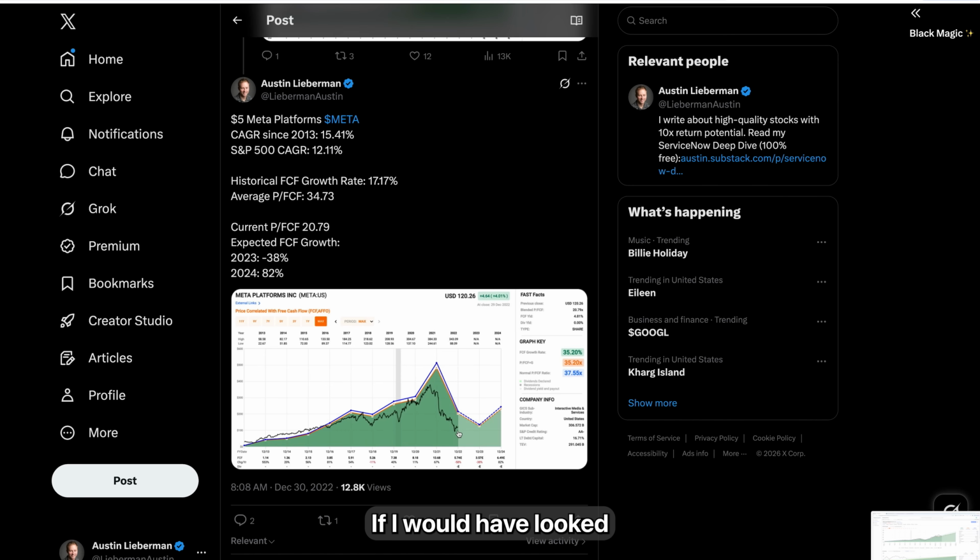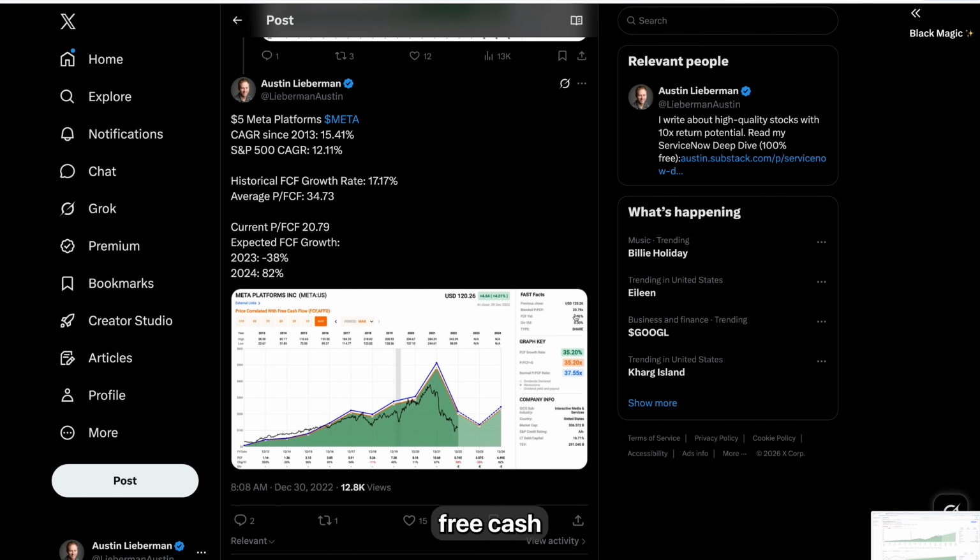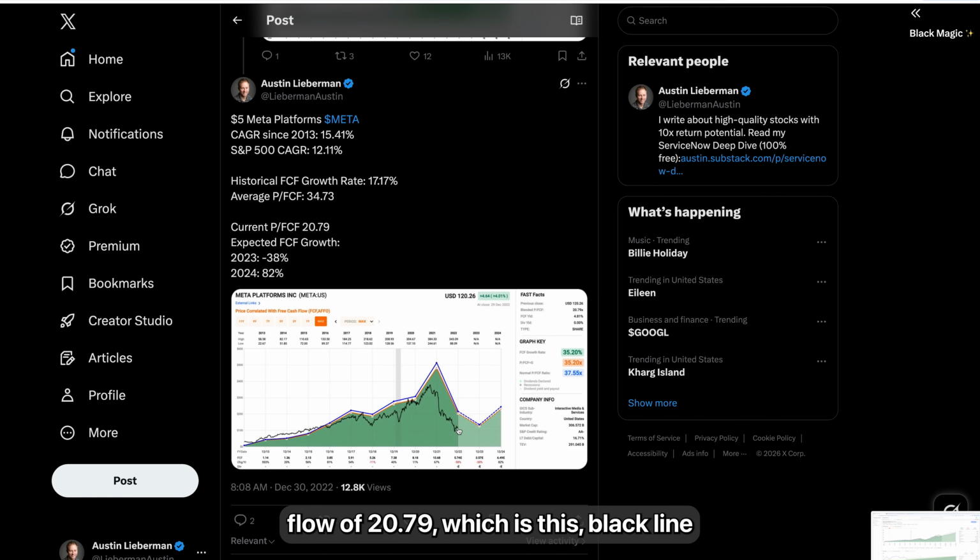If I would have looked at, which I did, Meta at the time, I would have seen in this tweet that from 2012 to essentially 2022, their free cash flow growth rate had been 35% during that whole time. Their average price to free cash flow ratio was 37.55, and it was trading at a blended price to free cash flow of 20.79, which is this black line, compared to its average price to free cash flow ratio over this time period. Just immediately, it was clear that there was a discount.